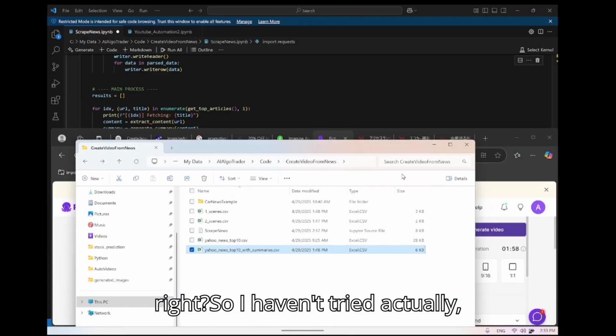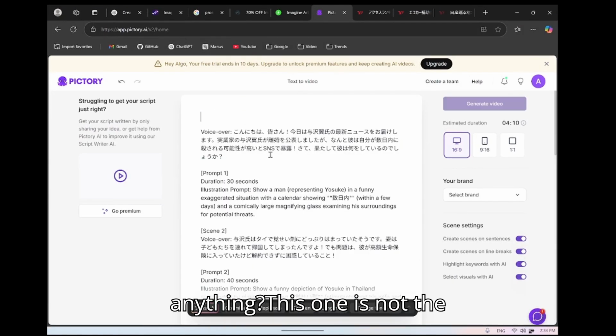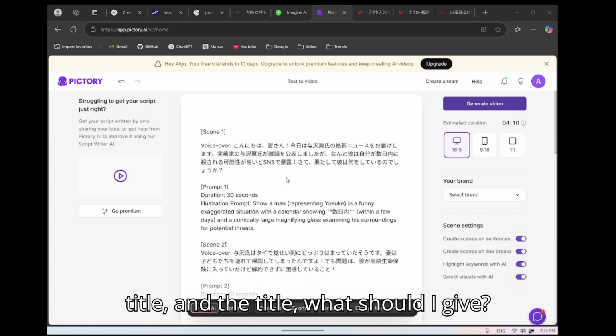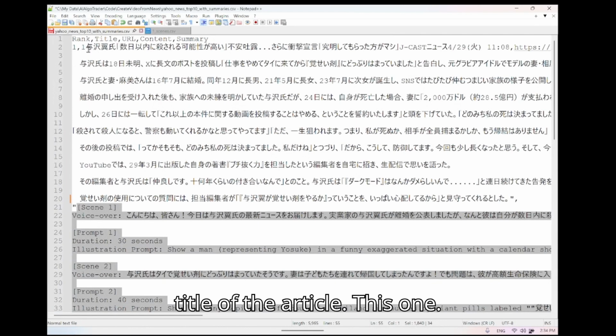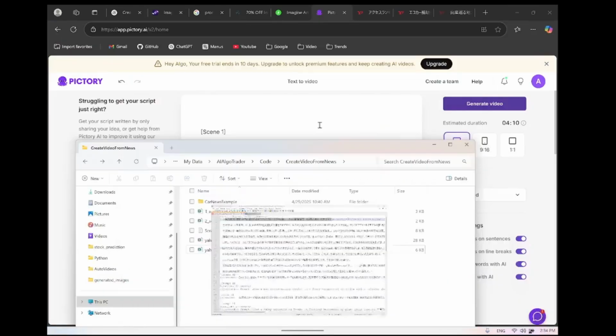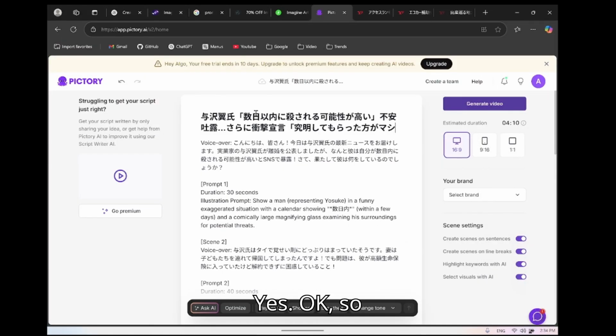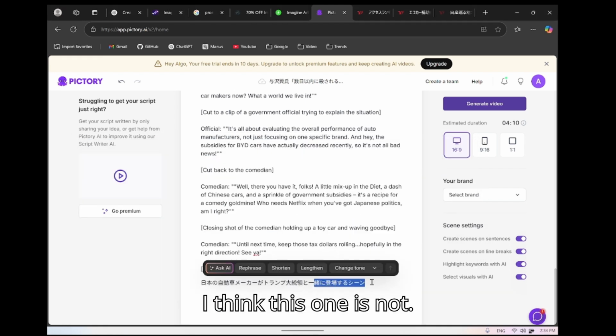I haven't tried this actually, but okay, does it do anything? This one is not a title, and for the title, what should I give? Maybe the title of the article. This one. Okay, this is the title.